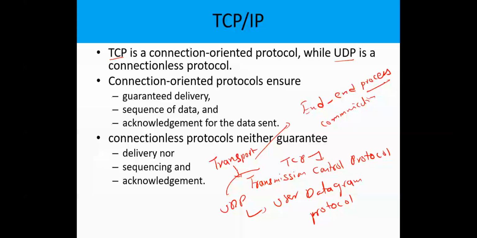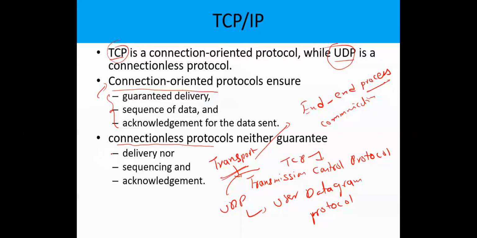Okay, so under this transport layer we have two protocols, TCP and UDP. The TCP protocol is called a connection oriented protocol, and UDP is called a connectionless protocol. So what do we mean by connection oriented and connectionless? It does not mean that there is a physical wire between two systems, or that there is no physical wire between them. That is not exactly the meaning. There are three different properties; whenever they are achieved between the processes, that connection is called connection oriented.